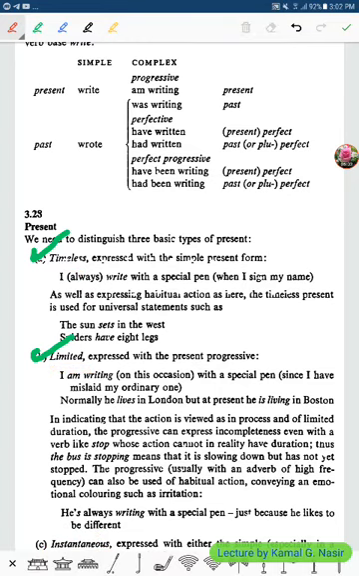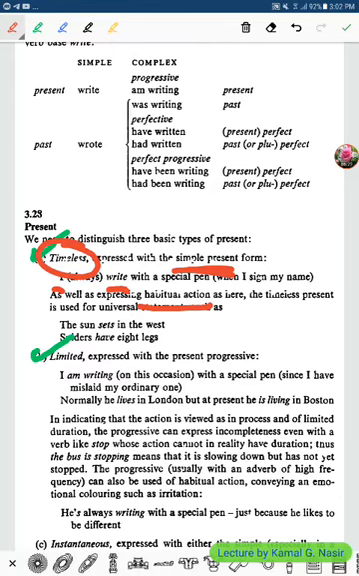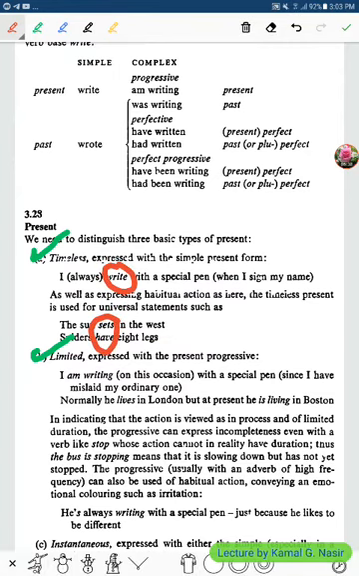The timeless is expressed with the simple present form. I always write. This is present simple. Or sometimes it is also timeless in habitual action. For example, the sun sets in the west. Or spiders have 8 legs. In these cases, we use the present simple.